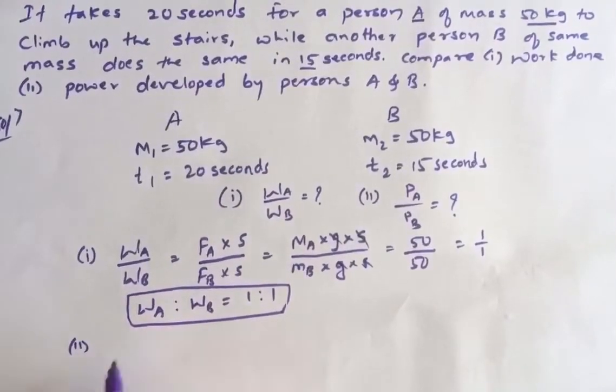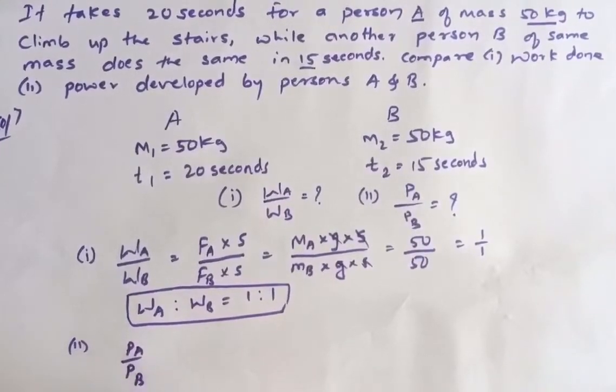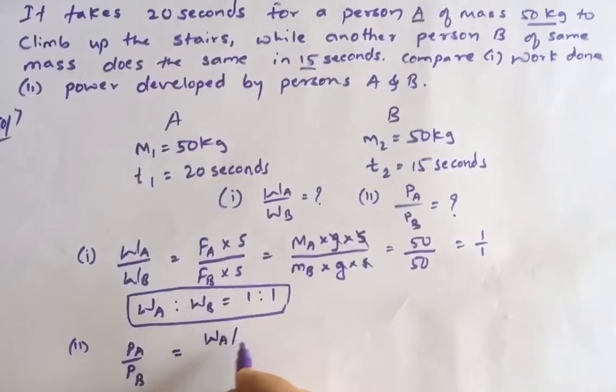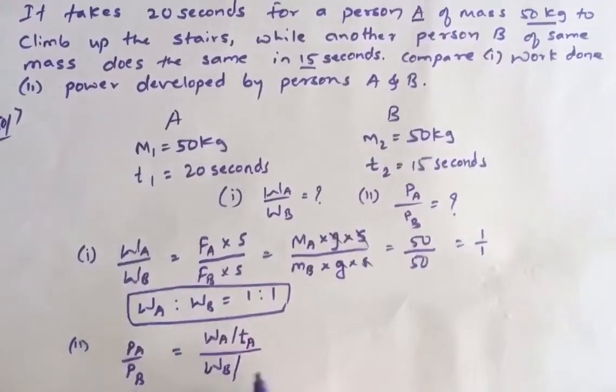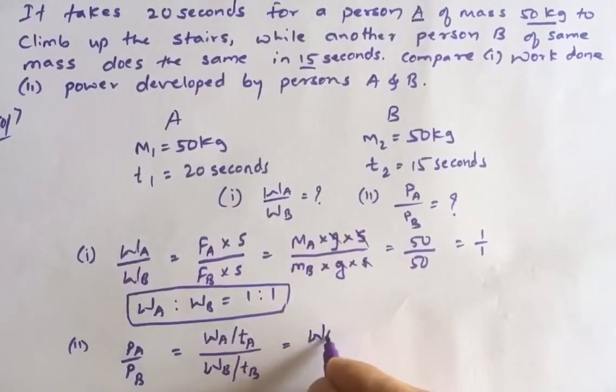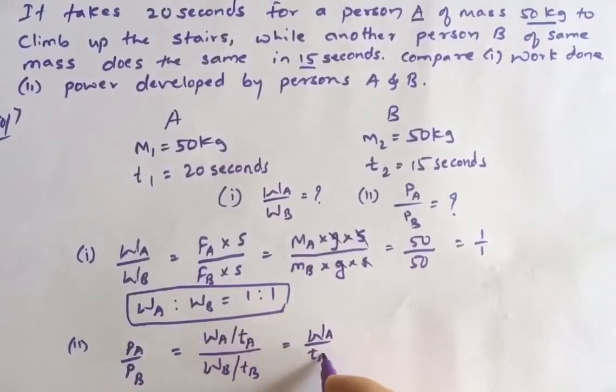Second one, power developed by A upon power developed by B. What is the power formula? Work done upon time taken. So it is work done by A upon time taken by A to climb up the stairs, upon work done by B upon time taken by B. This is nothing but WA upon TA.